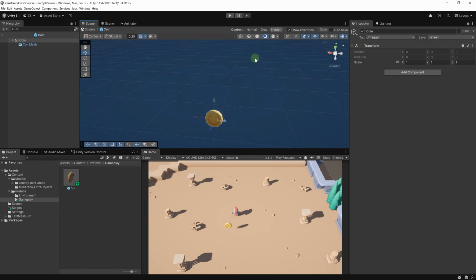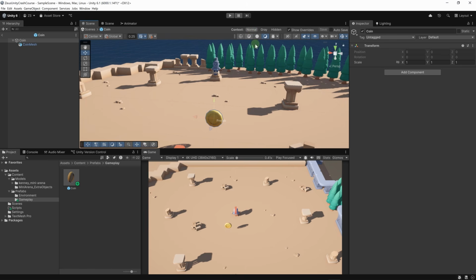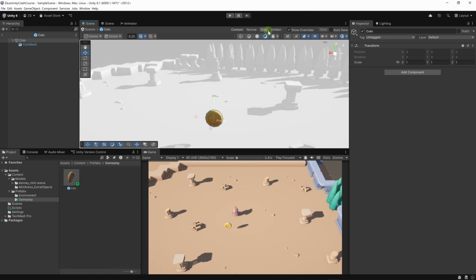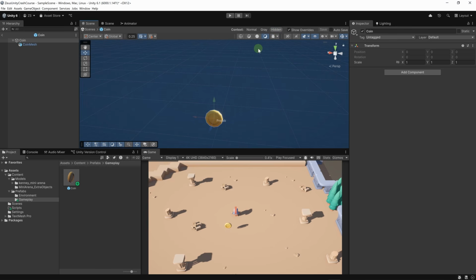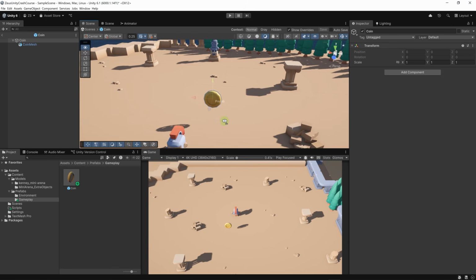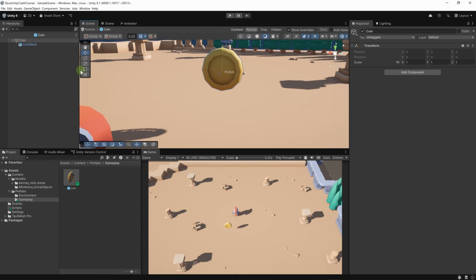It depends on your particular situation, what you're trying to do. If you're trying to make a prefab that will merge or be harmoniously integrated with other parts of your scene, you'll usually want the normal context. Sometimes you want the gray context, and sometimes you would just want to hide everything else and isolate your object like this. But let's keep the normal context. Now our coin mesh is here.